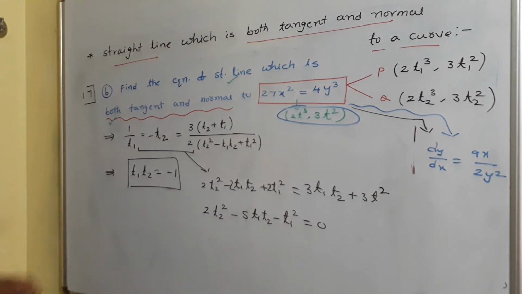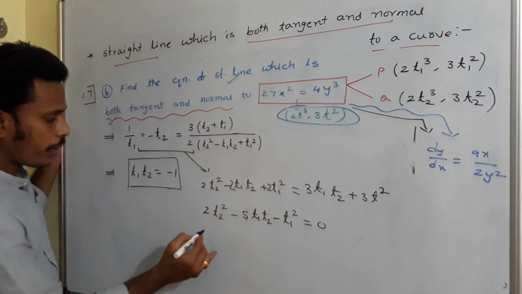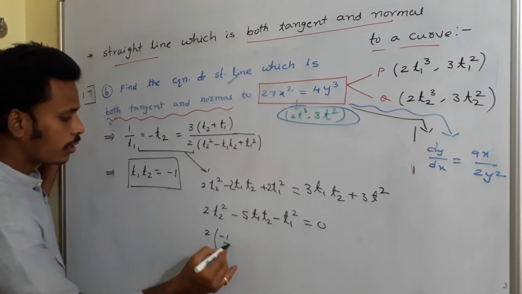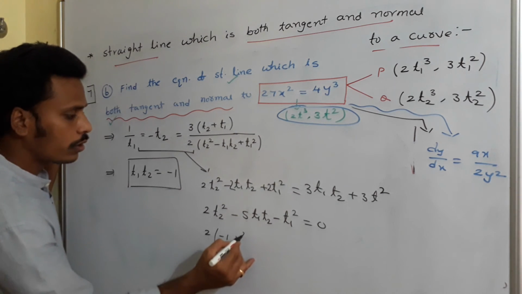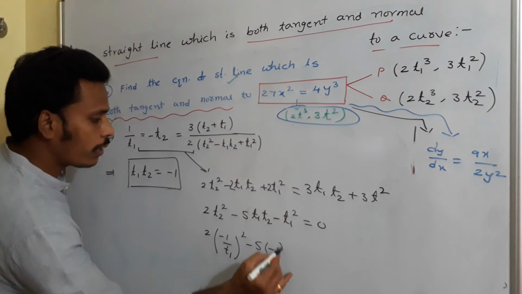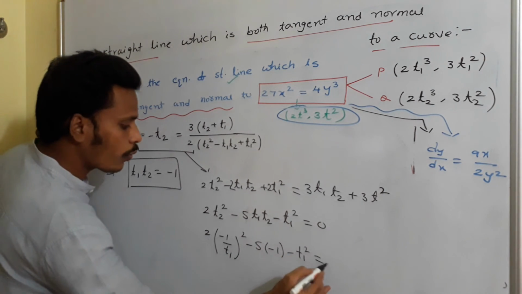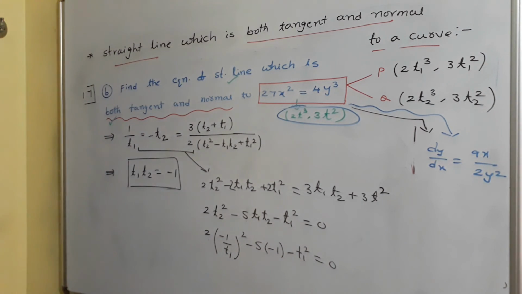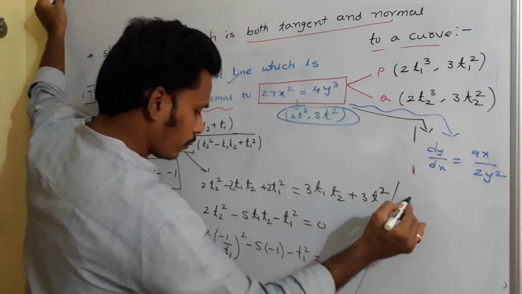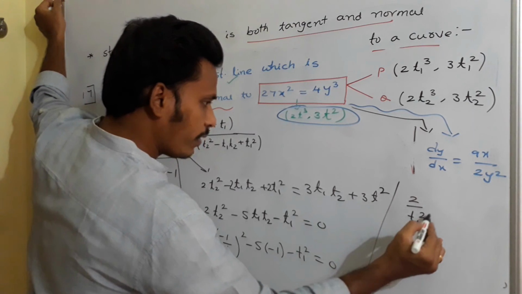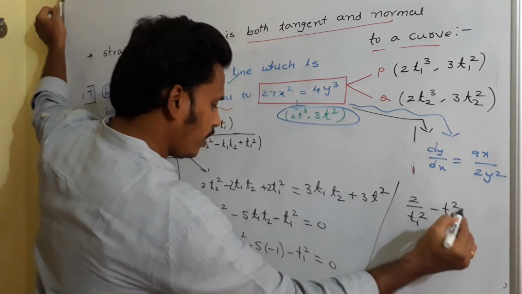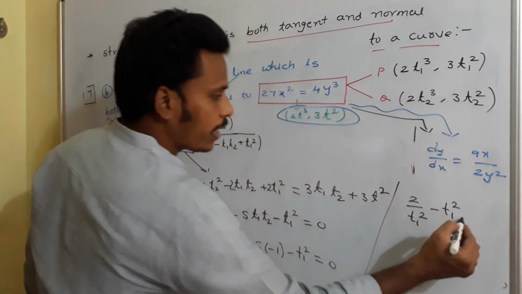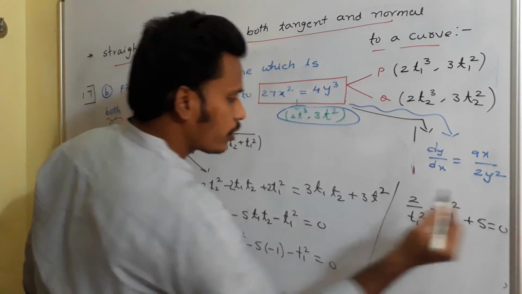Now if you replace t1 t2 with minus 1, what will happen? 2 into t2 is minus 1 by t1 whole square minus 5 into minus 1 minus t1 square is equals to 0. Directly I am writing. Okay. This is 2 by t1 square minus t1 square, minus of minus is plus, 5 is equals to 0.